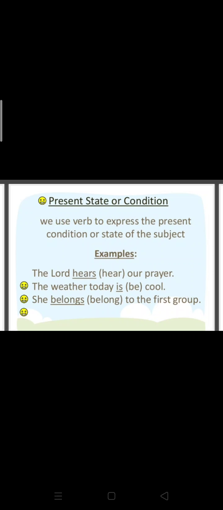Now next is present state or condition. We use verbs to express the present condition or state of the subject. Let us look at some of the examples. The Lord hears our prayer. The weather today is cool. She belongs to the first group. So you can see in all the sentences it is showing present state or condition.